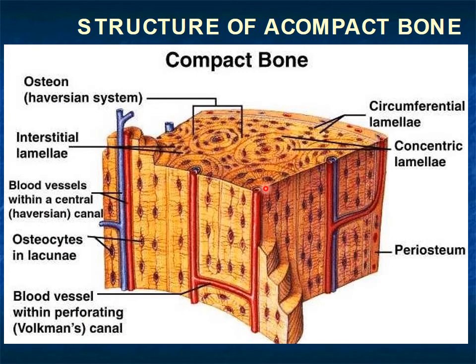Now this is the picture of compact bone having the Haversian system. These are the lamellae. This is the central canal. These brown ones are the lacunae in which the osteocytes are present. So we have different types of lamellae. This is the Haversian lamellae, which is the complete lamellae. Between the two Haversian lamellae, we have irregular lamellae, which are called interstitial lamellae, which fill the interstitium. And some lamellae encircle the whole bone. These are called circumferential lamellae.